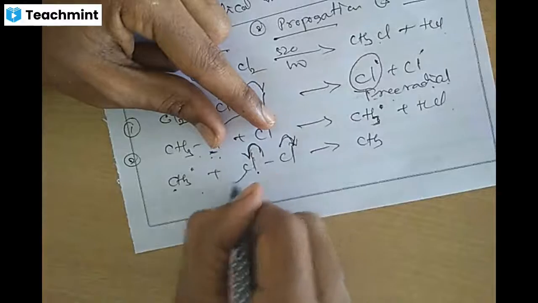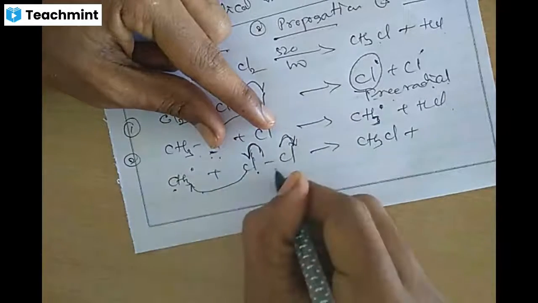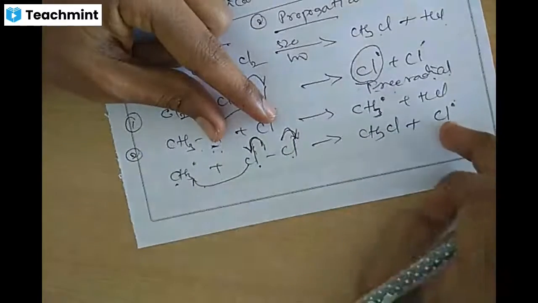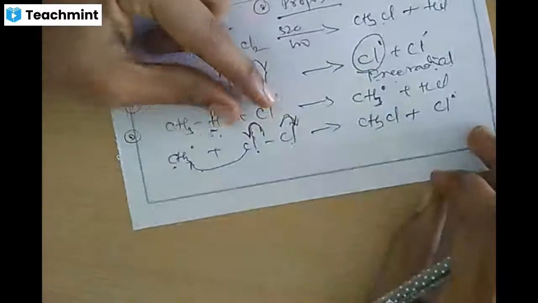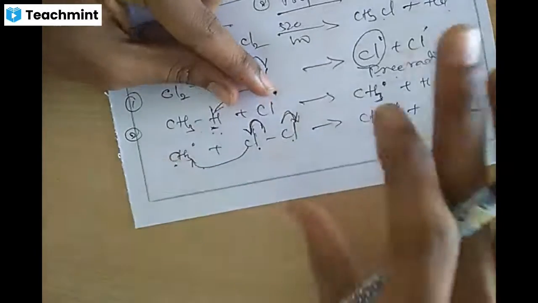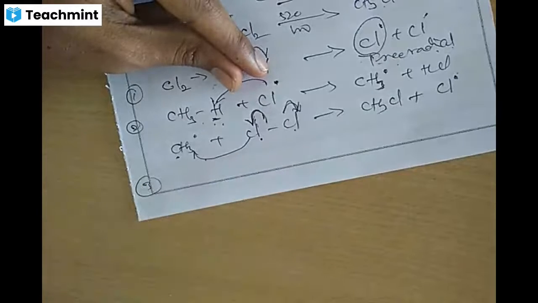One is CH3 with Cl. It forms CH3Cl. If it removes one chlorine, Cl will be having a free radical. This Cl again replaces one of the hydrogens, free radical. So it will continue till the replacing of all hydrogen.